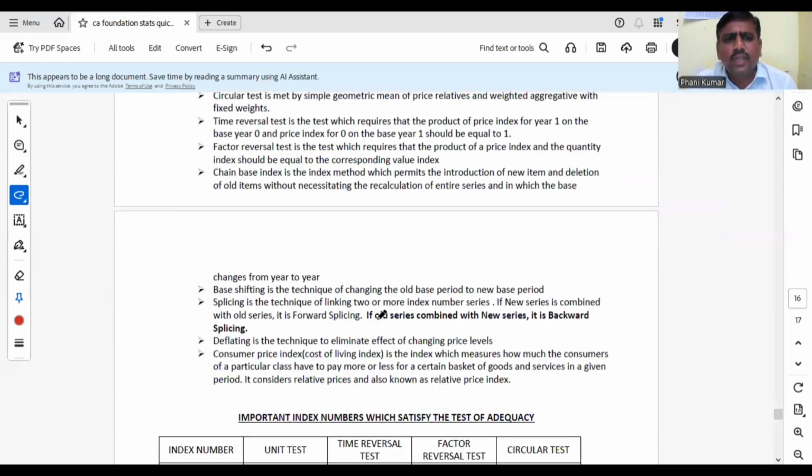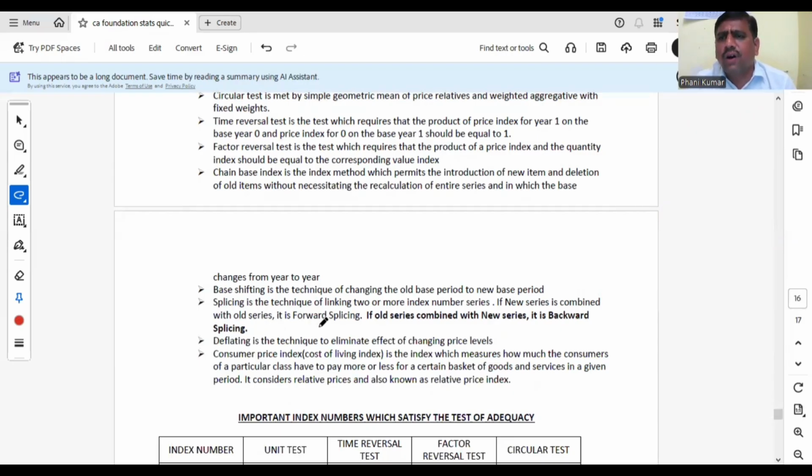Base shifting is the technique of changing the old base period to new base period. Base shifting means changing the old base to new base period. Splicing means combining two or more series of index numbers constructed with different base periods. There are two types of splicing: forward splicing and backward splicing. Forward splicing means if new series is compared with old series.